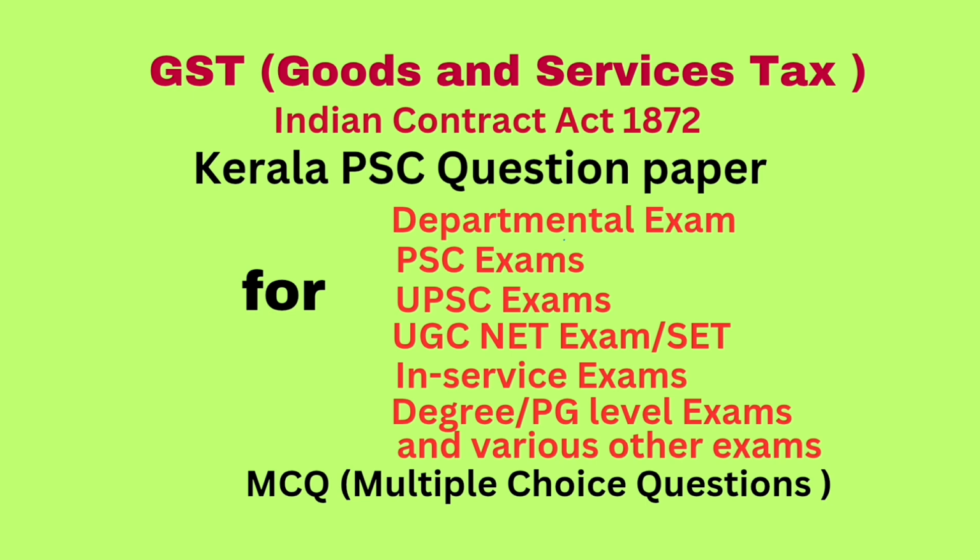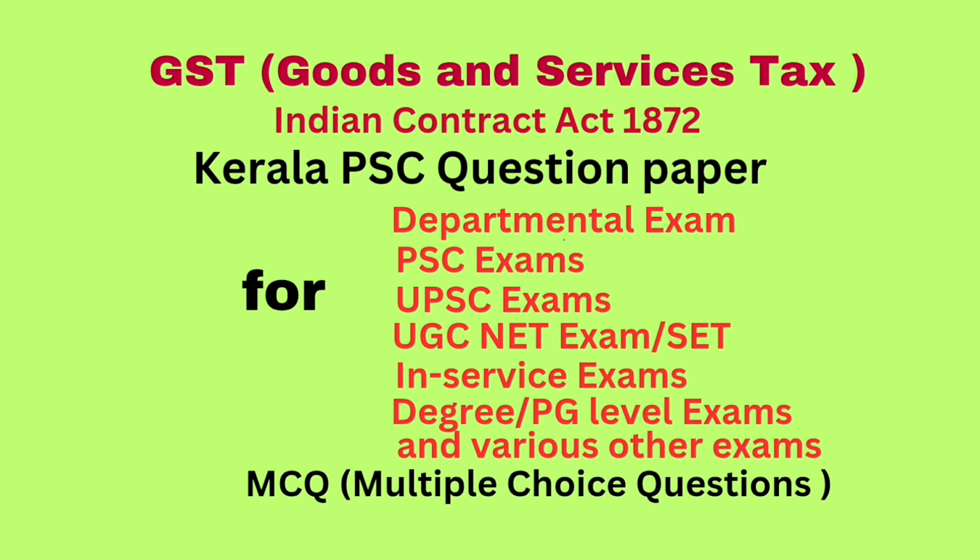Question number 41. Dash means a broker, an agent or any other person who arranges or facilitates the supply of goods or services or both as per the Integrated GST Act. Correct answer: intermediary. Question number 42. Which form is used for intimation application for withdrawal from composition levy? Correct answer GST CMP 04.